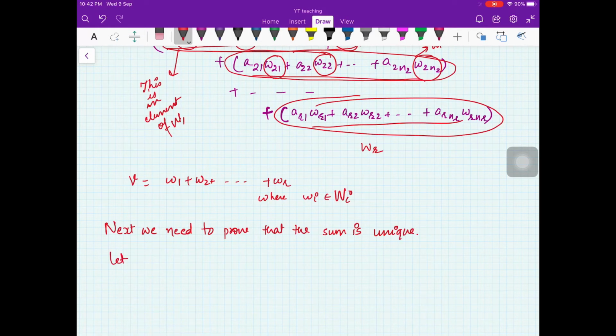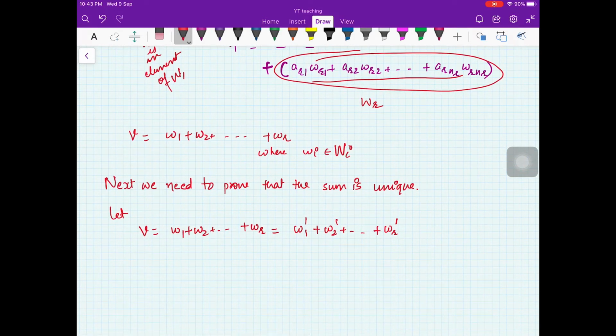So for that, what you can do is, you can assume let V is W1 plus W2 plus so on plus WR, and it is also equal to W1 dash plus W2 dash plus so on WR dash. So you assume that, you can write like this.